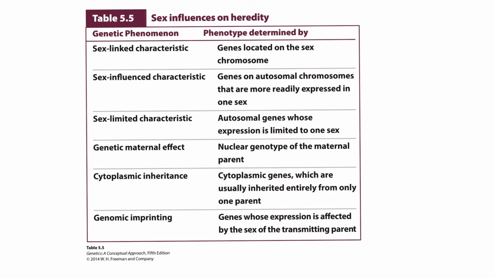So next we will discuss the inheritance of continuous characteristics and the effects of environment on the phenotype of offspring.